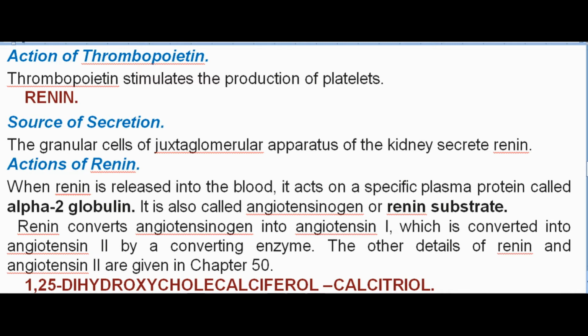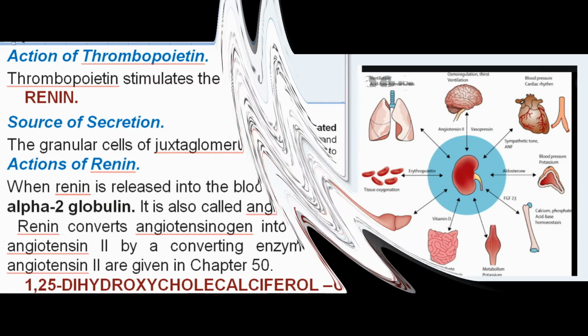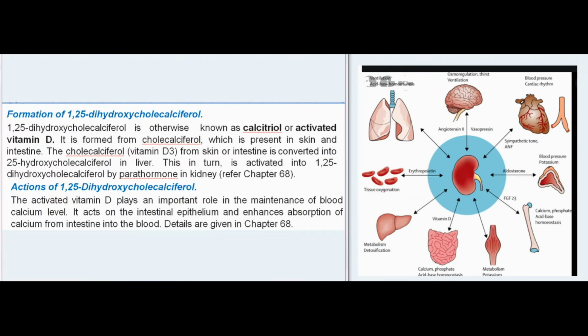1,25-dihydroxycholecalciferol, calcitriol. Formation of 1,25-dihydroxycholecalciferol. 1,25-dihydroxycholecalciferol is otherwise known as calcitriol or activated vitamin D. It is formed from cholecalciferol, which is present in skin and intestine. The cholecalciferol, vitamin D3, from skin or intestine is converted into 25-hydroxycholecalciferol in liver. This, in turn, is activated into 1,25-dihydroxycholecalciferol by parathormone in kidney, refer Chapter 68.